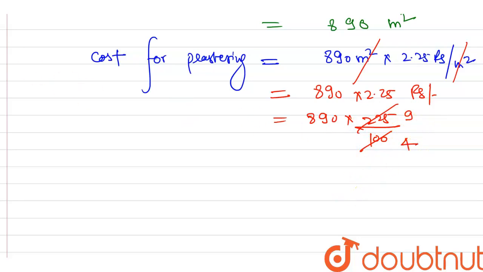After that you will have to cancel it, but 890 will not be divided completely by 4, because the last two digits are 90, and 90 is not divisible by 4. Okay, but you will get the answer in multiplication, in decimal, sorry. So here you will get 2002.50 rupees, and this will be your answer.